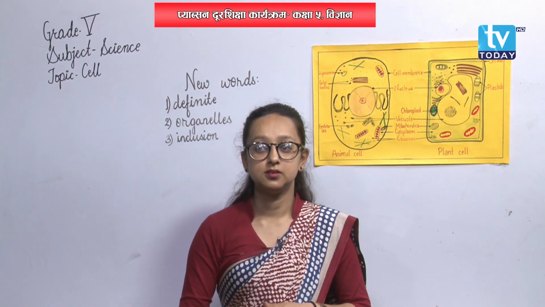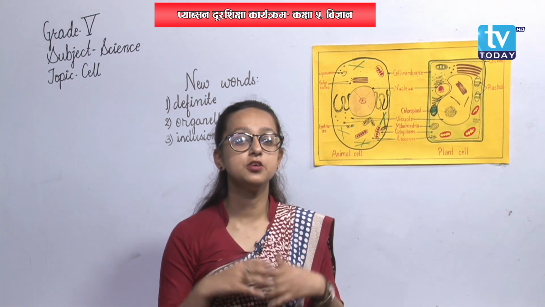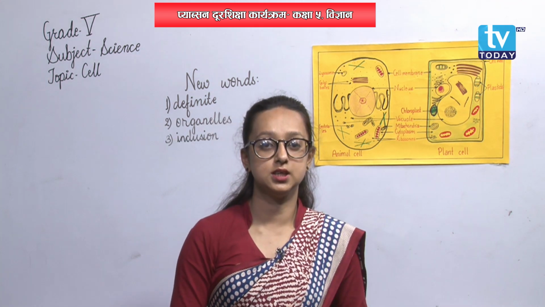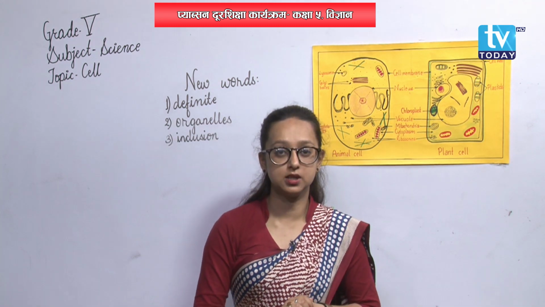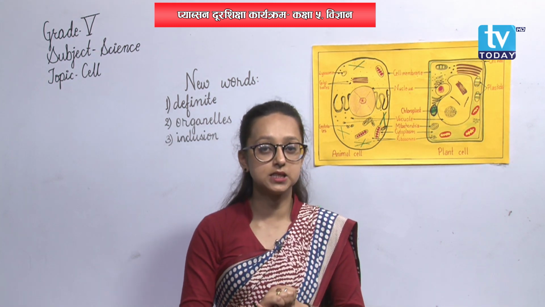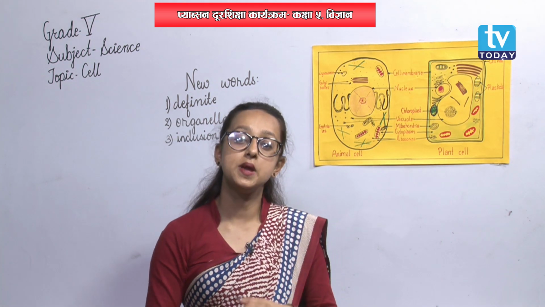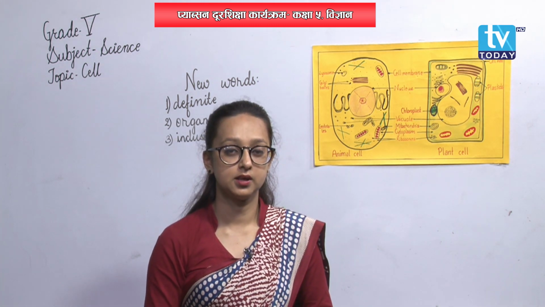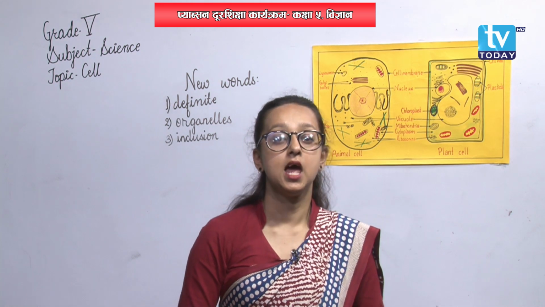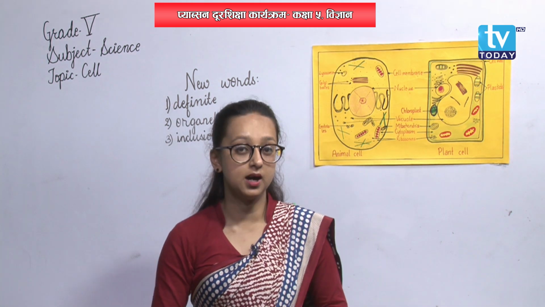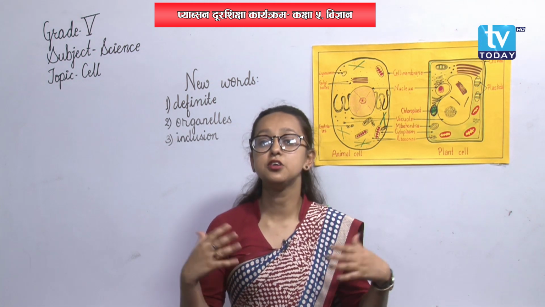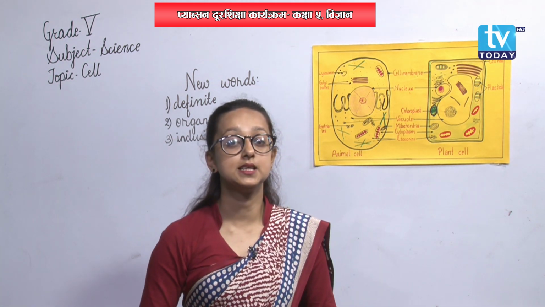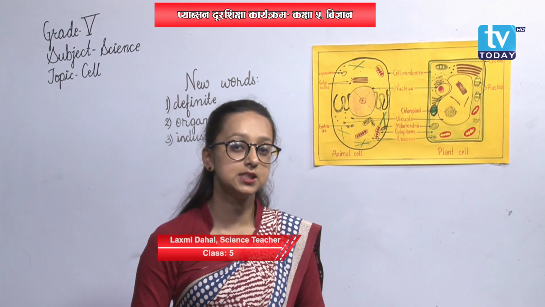Also, organisms may be unicellular or multicellular. The animals may be unicellular or multicellular. That is, they may be made up of a single cell or many cells. Regarding single cells, we have learned about amoeba, paramecium, euglena, isn't it? They are unicellular organisms, that is, they are made up of a single cell.